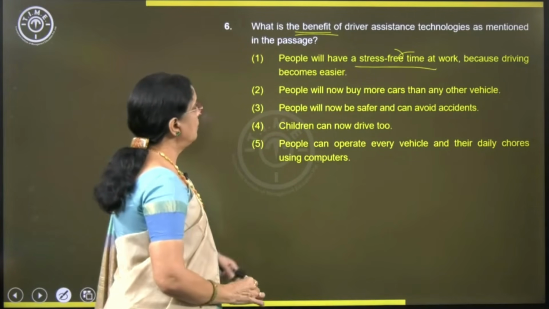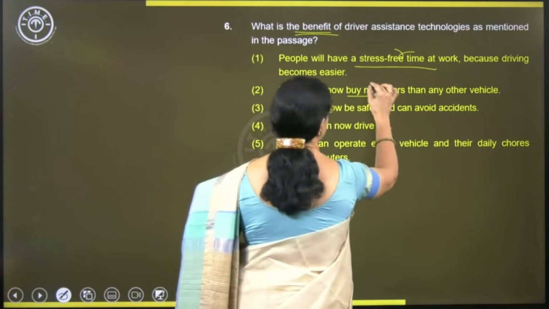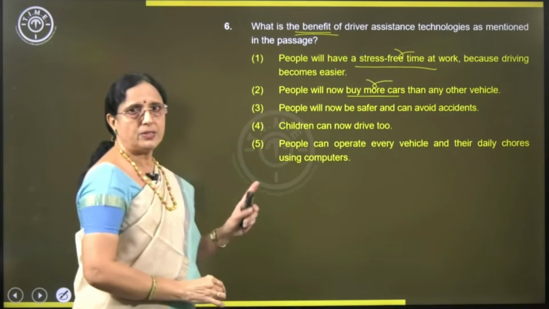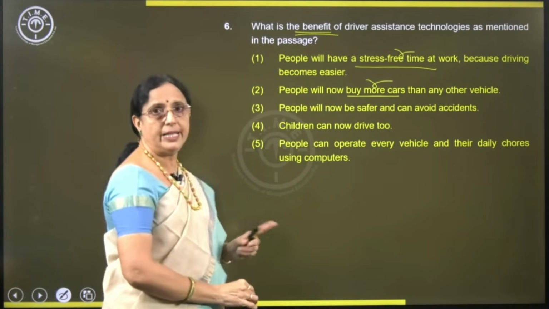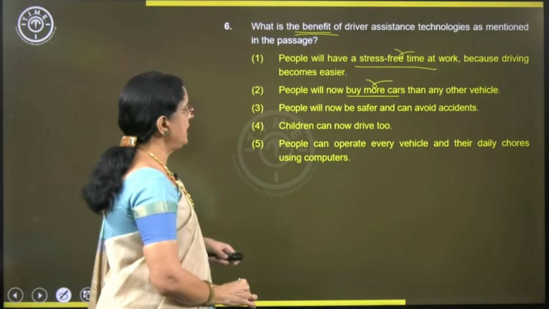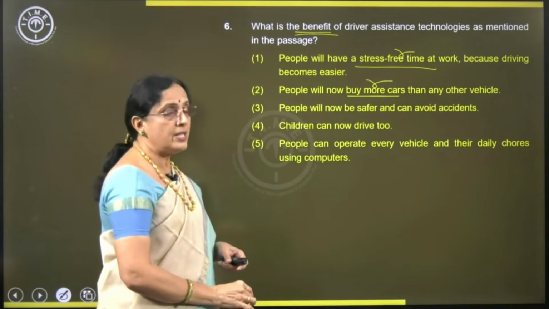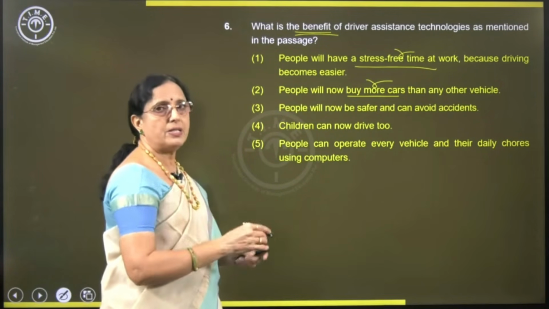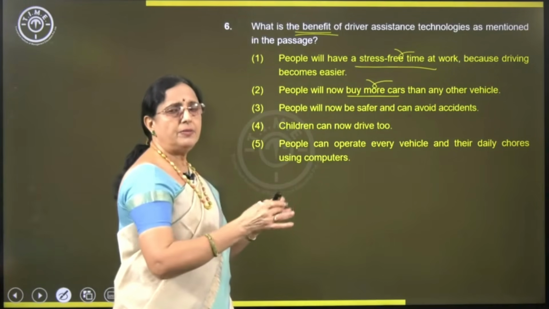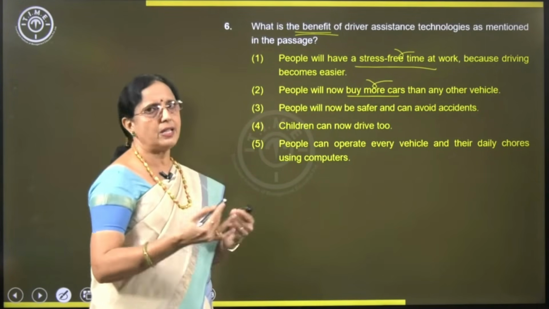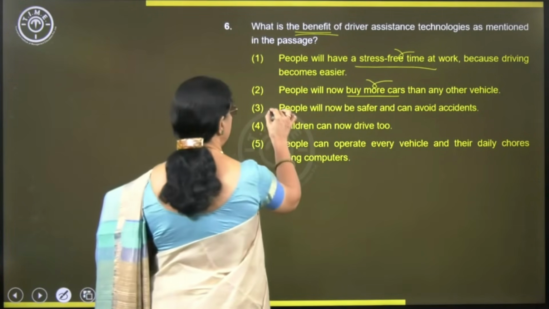People now buy more cars than any other vehicle. Right. It's not about buying choice between two types of vehicles. People will now be safer and can avoid accidents. Yes. They're safer. They can avoid accidents. I mean, in short. We were talking about avoiding pedestrians, cyclists and so on. And that matches with this one.